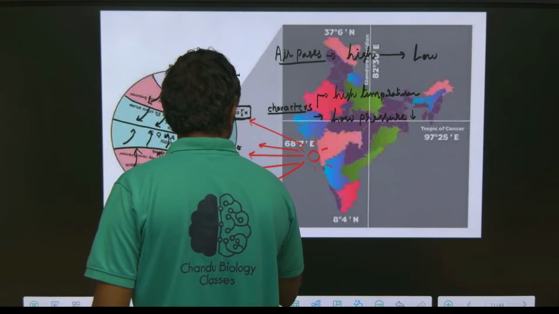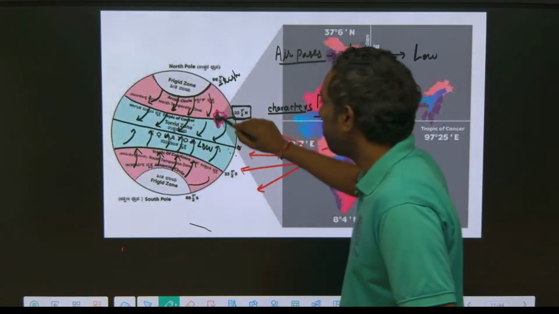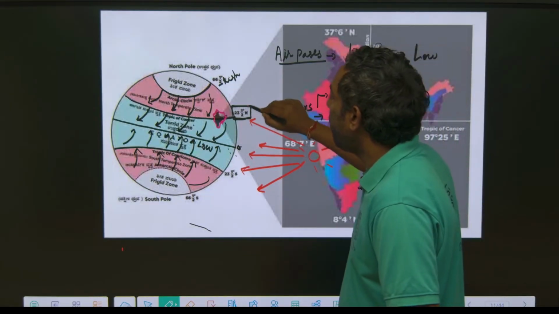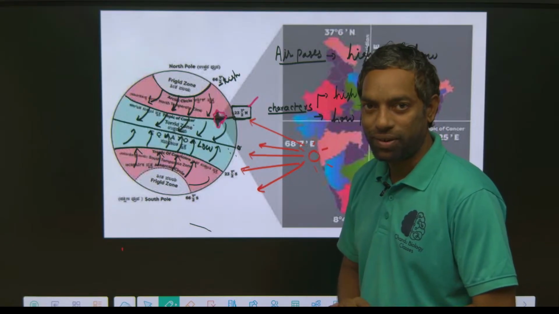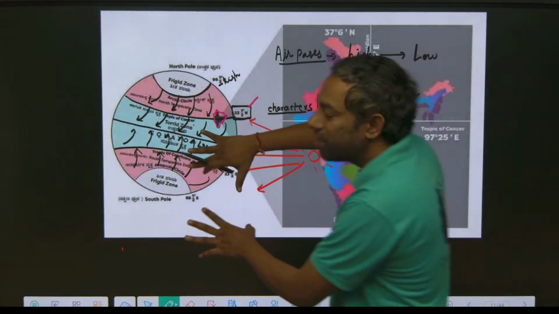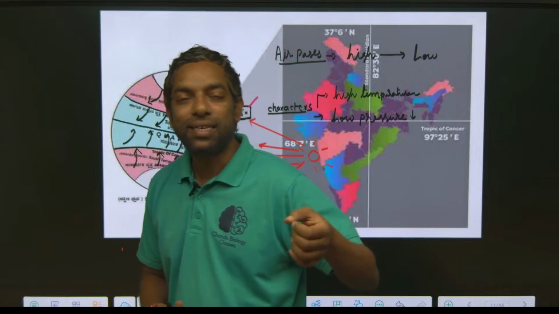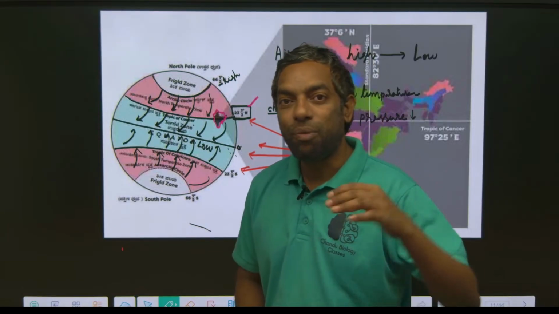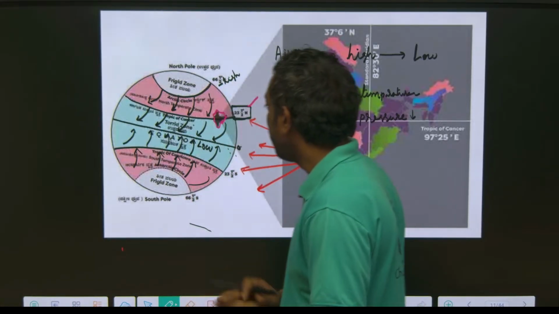India is located here, guys. This is the location of India, about 23.5 degrees northern latitude. Is the same scenario applicable to India? Just look here. This is the Coriolis effect. We have to discuss it later in physical geography. Everything about high pressure belts and low pressure belts, I am going to explain later.